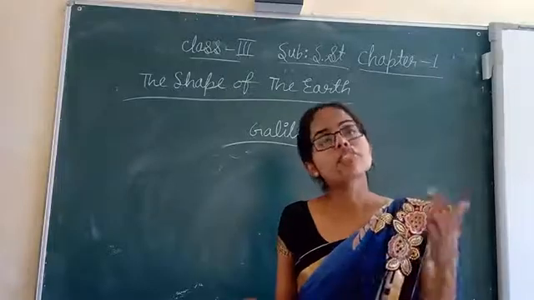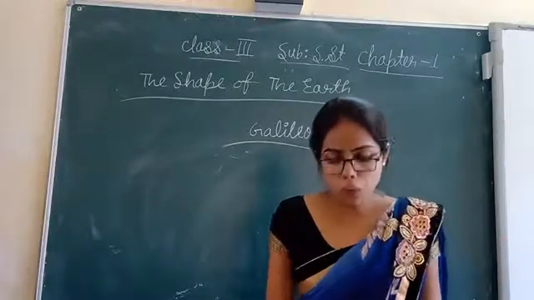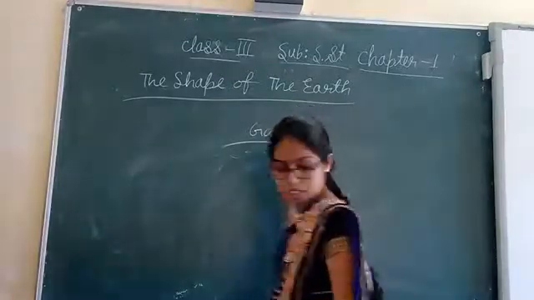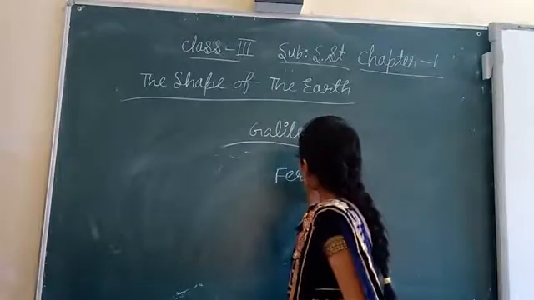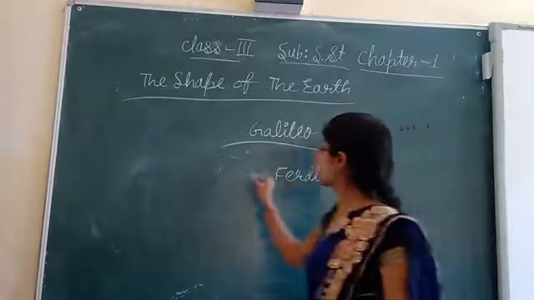Again, in 1519, Ferdinand Magellan, who? Ferdinand Magellan. What did he do, in which year?